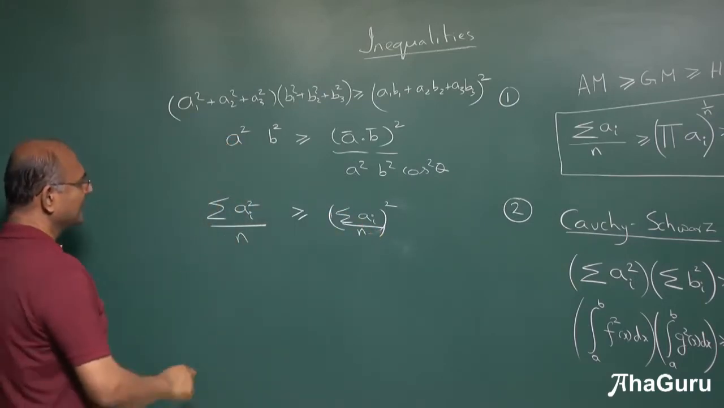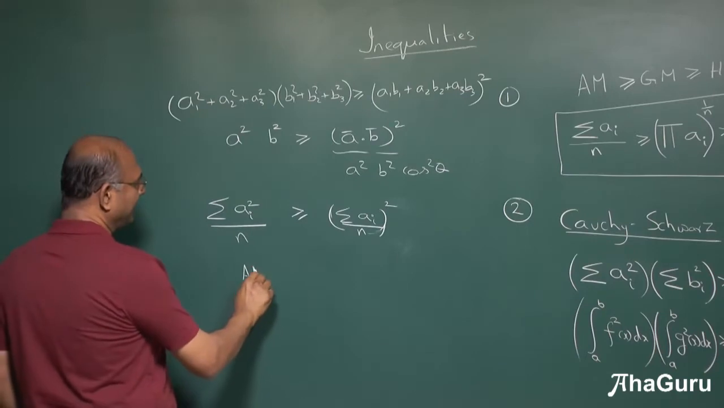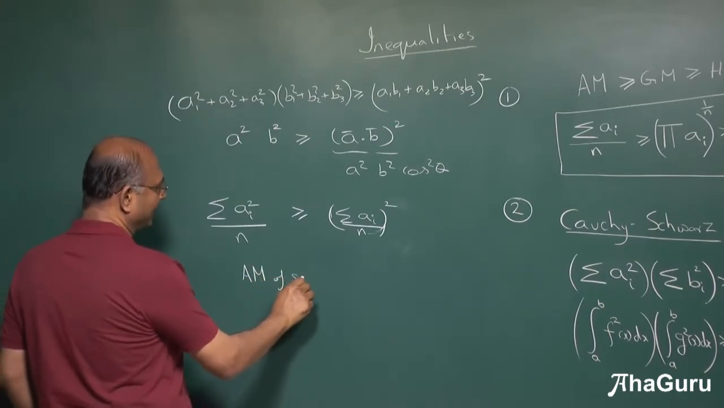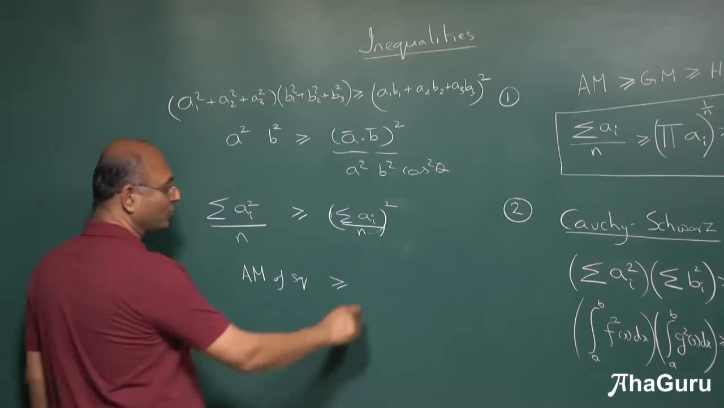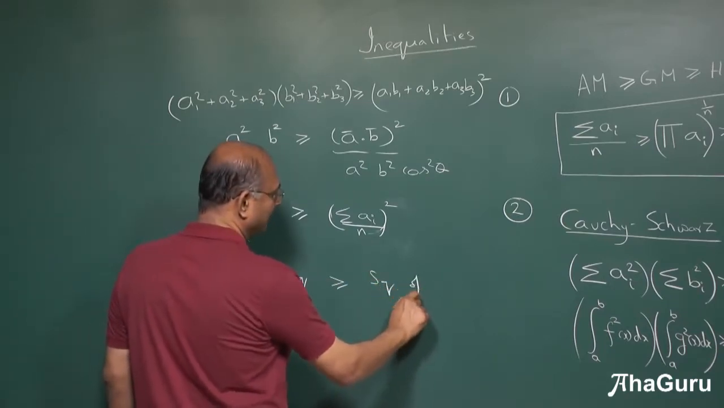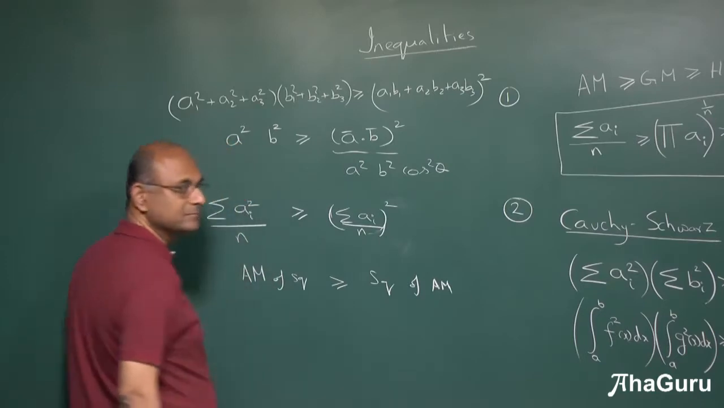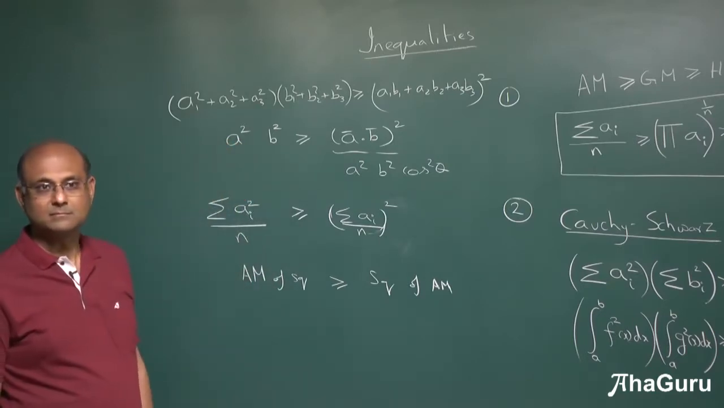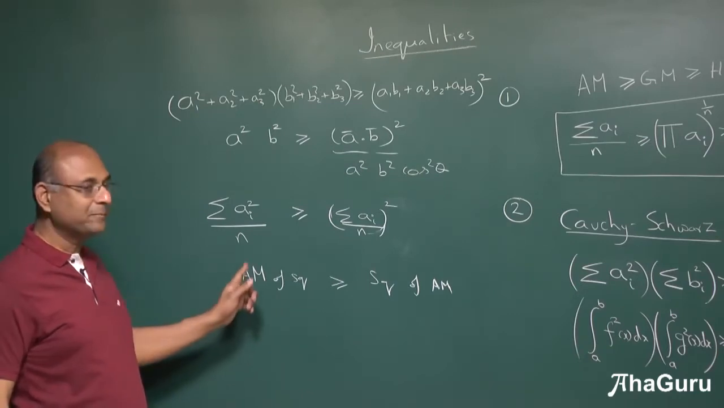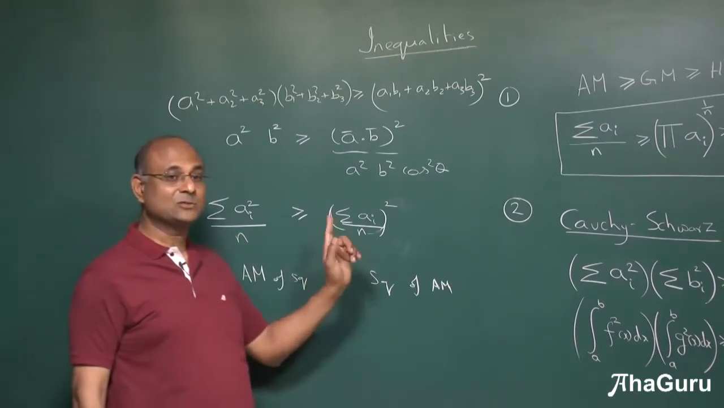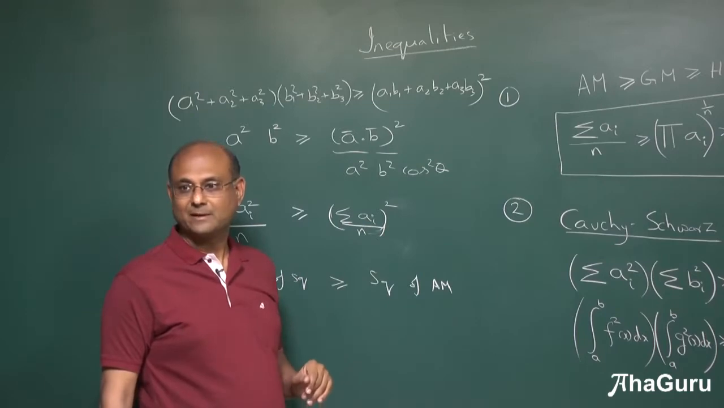What is this telling us? This is telling us arithmetic mean of squares is greater than or equal to the square of the arithmetic mean. Correct? The arithmetic mean of squares is greater than the square of the arithmetic mean.